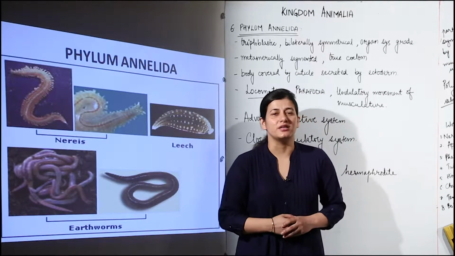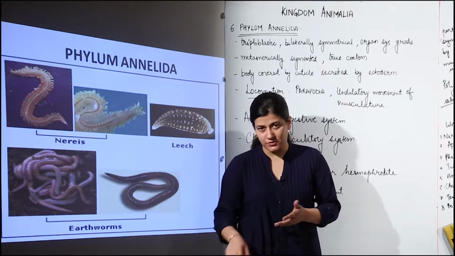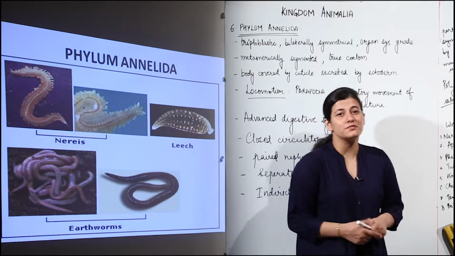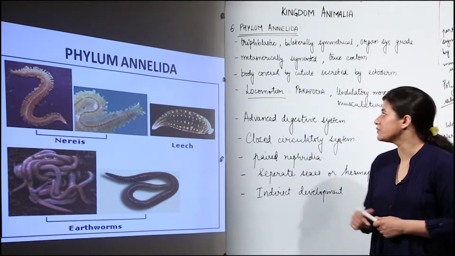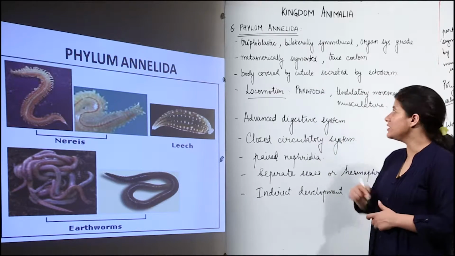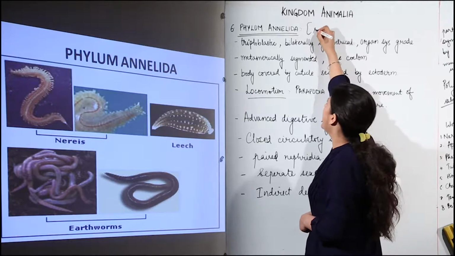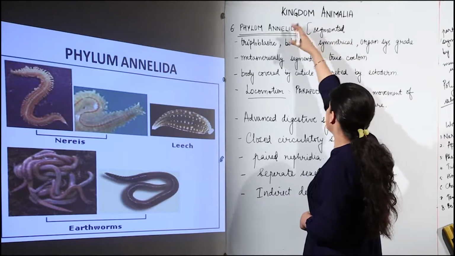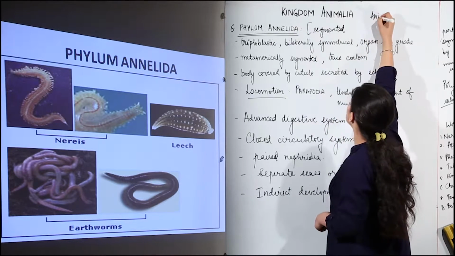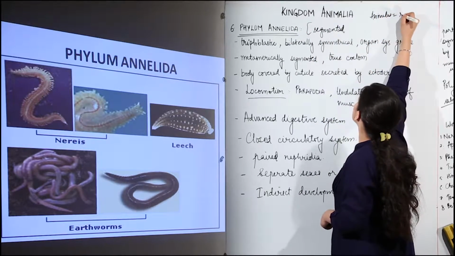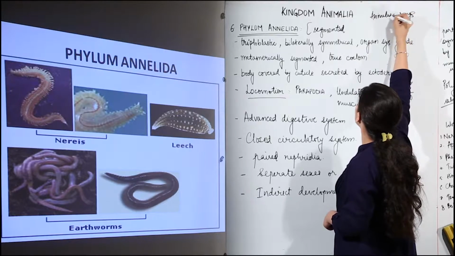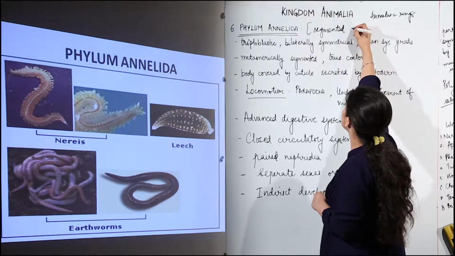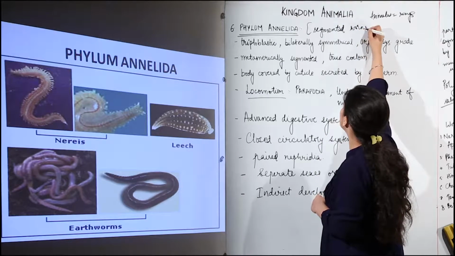The sixth phylum is of segmented worms. As I told you, we are going to study 3 phylums which are dedicated towards worms. This is the third one and the last one. We are not going to deal with worms anymore. These are segmented worms and hence is the name Annelida, because in Latin there is a word known as annulus which means rings. So these rings are somehow depicting the segments of the body. So we have segmented worms over here,